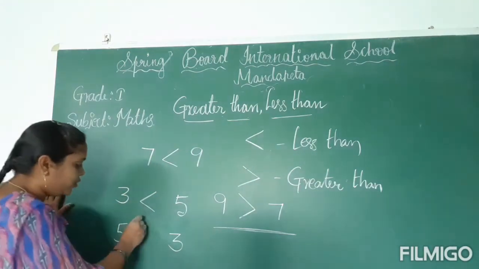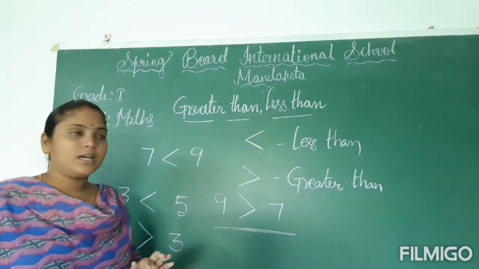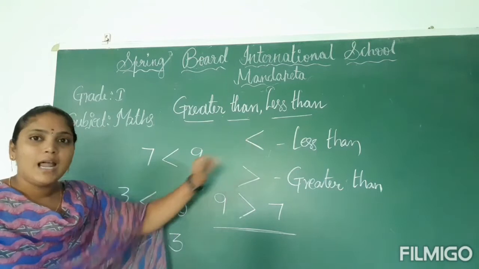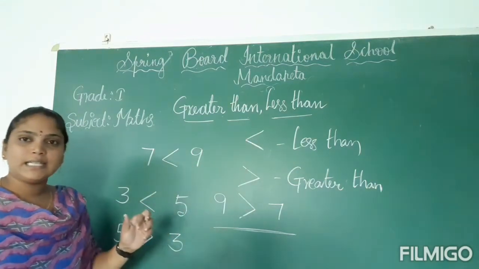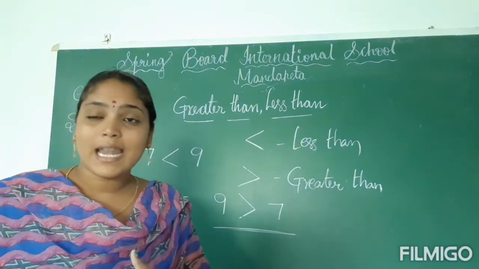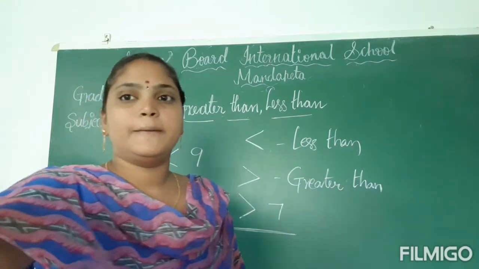No, here you have to use the greater than symbol. Okay, children, I think all is clear. So when we compare numbers, we use two symbols, less than and greater than. If the first number is smaller, you have to use less than, and if the first number is greater, you have to use the greater than symbol.